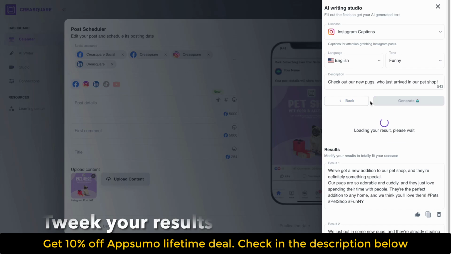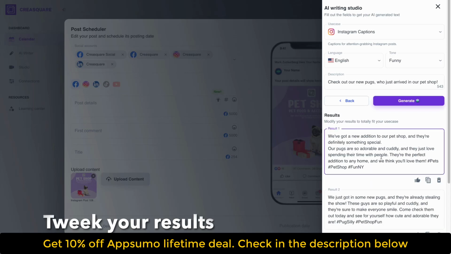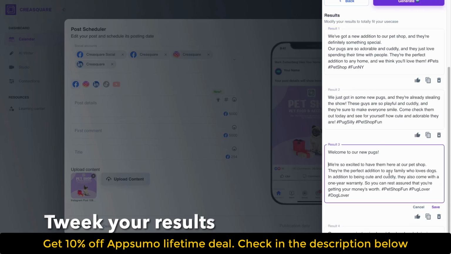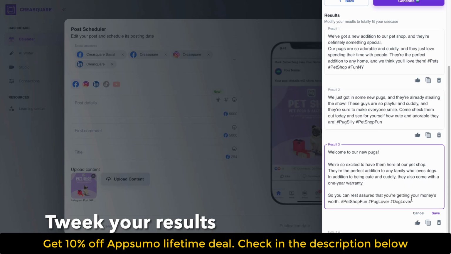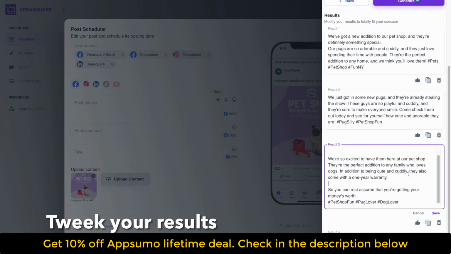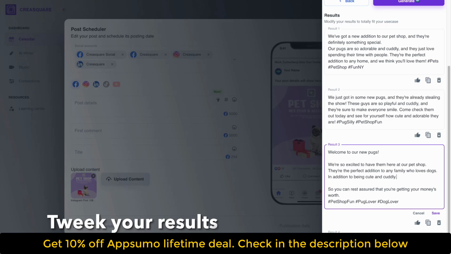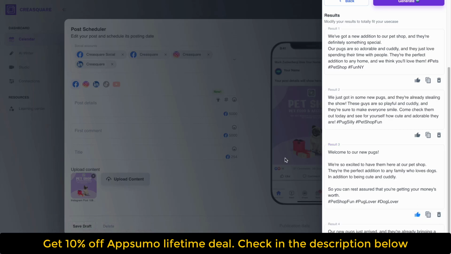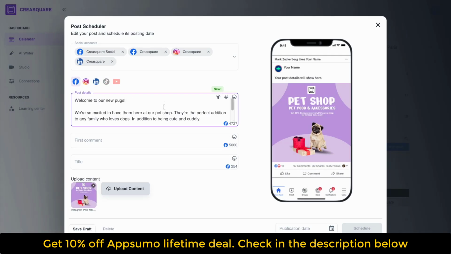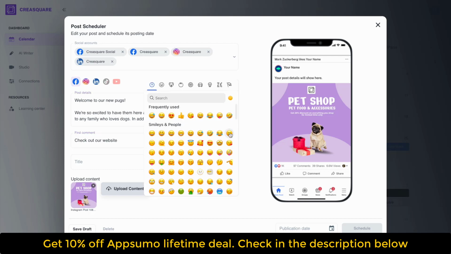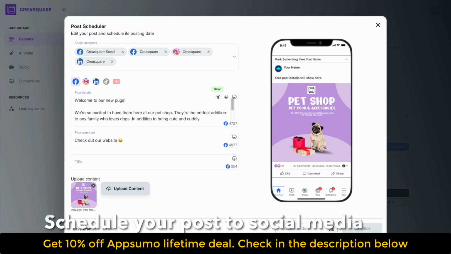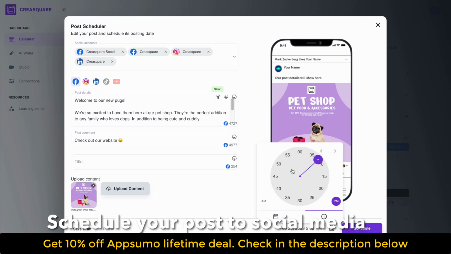In today's competitive digital landscape, a strong social media presence is essential for individuals and businesses looking to stand out from the crowd. Creasquare provides a comprehensive, user-friendly solution that simplifies the content creation and scheduling process, enabling users to focus on other critical aspects of their business. With Creasquare, you can effectively manage your social media presence and achieve your marketing goals with ease.